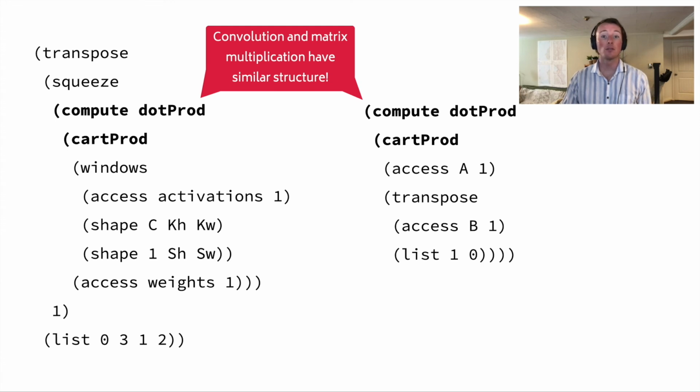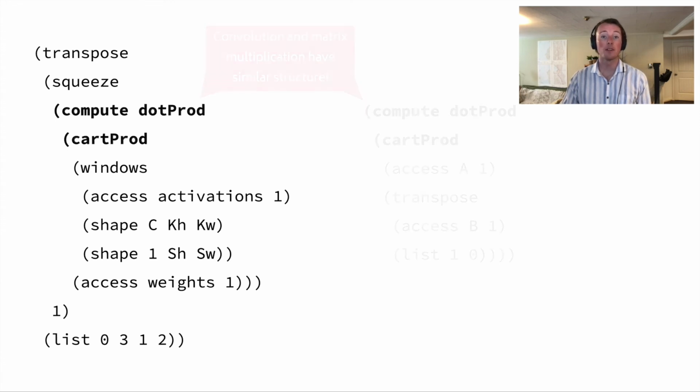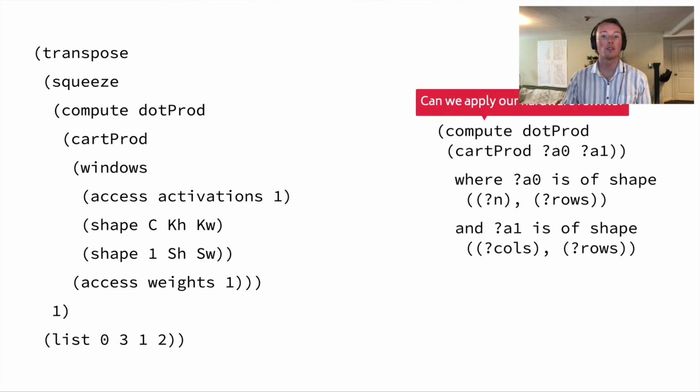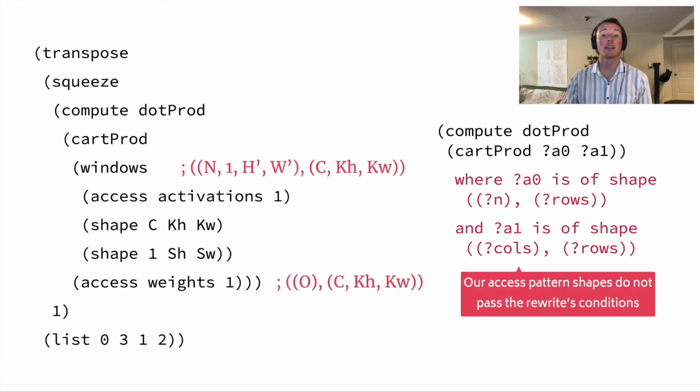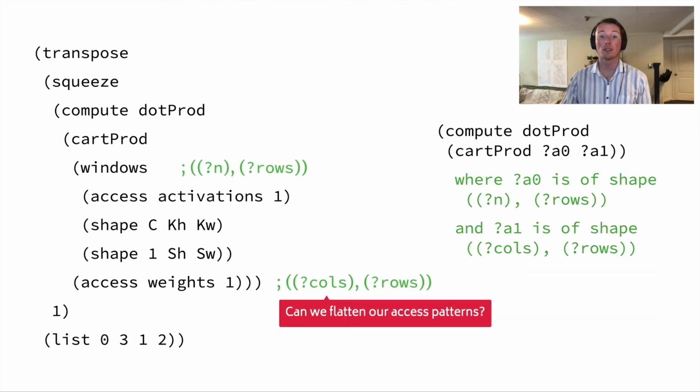Knowing that 2D convolution is so similar to matrix multiplication, it begs the question, can we apply our systolic array rewrite to 2D convolution? As it stands, the answer is no. The systolic array rewrite expects access patterns which are vectors of vectors, while the access patterns present in 2D convolution are much more complicated. However, if we could somehow flatten the access patterns to be vectors of vectors, we could apply our rewrite. So the question is, can we flatten our access patterns?